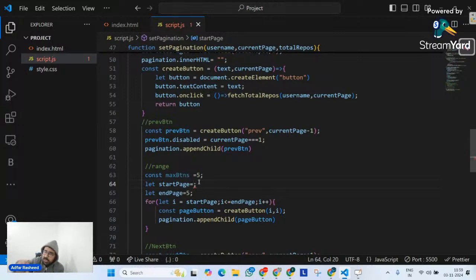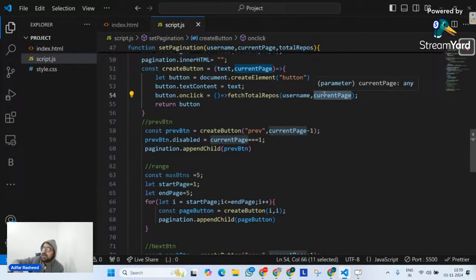And we know when we click on any button, current page changes. So let's suppose my start page is 1. When my i is 3, 3 comma 3 will be passed. So on my button, text will be 3. But what will it fetch? The third 5 repos from my repository, right? So when I click on it, there's one parameter that changes, which is current page. When I click, current page changes. That's why I will update my logic here.